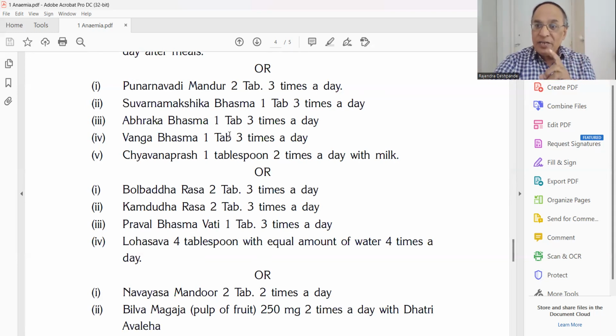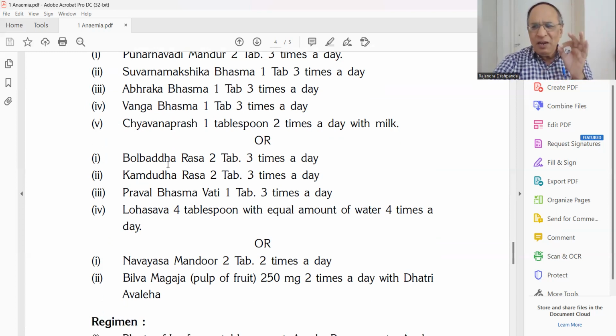These Bhasma tablets or capsules are also available from Arya Vaidya Shala Kottakal. Search on the Google. Arya Vaidya Shala Kottakal. Bhasma capsules are available. Okay. Chyawanprash, all-time Rasayana, best tonic in Ayurveda for all tissues, Rasa, Rakta, Mamsa and so on. 1 teaspoon 2 times in a day, especially also useful in the tuberculosis patients with anemia. Then Bola Baddha Rasa, typical medicine for bleeding piles. Best medicine, Bola Baddha Rasa. Immediate piles bleeding will be stopped. 2 tablets 3 times in a day.